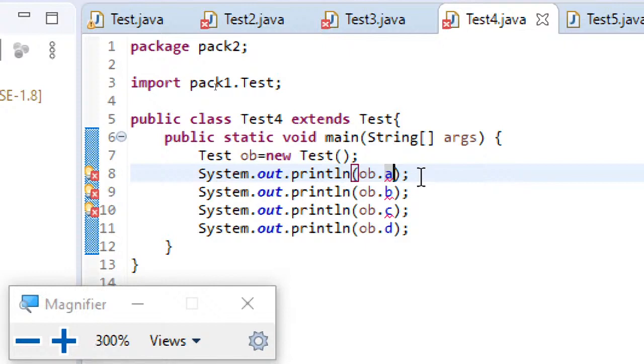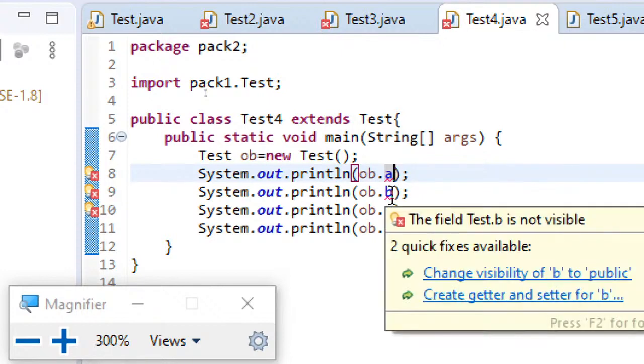default variables will not have visibility outside the package. Default members' scope is only within the package. That is the reason you are getting this error here.